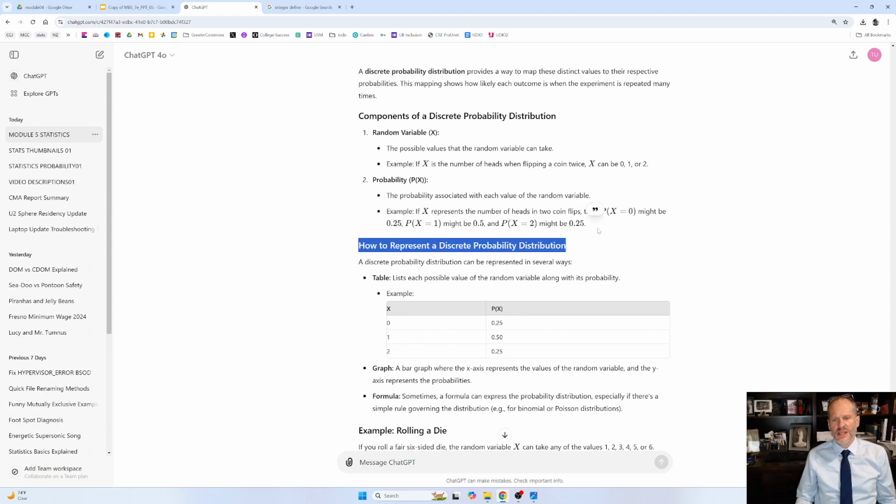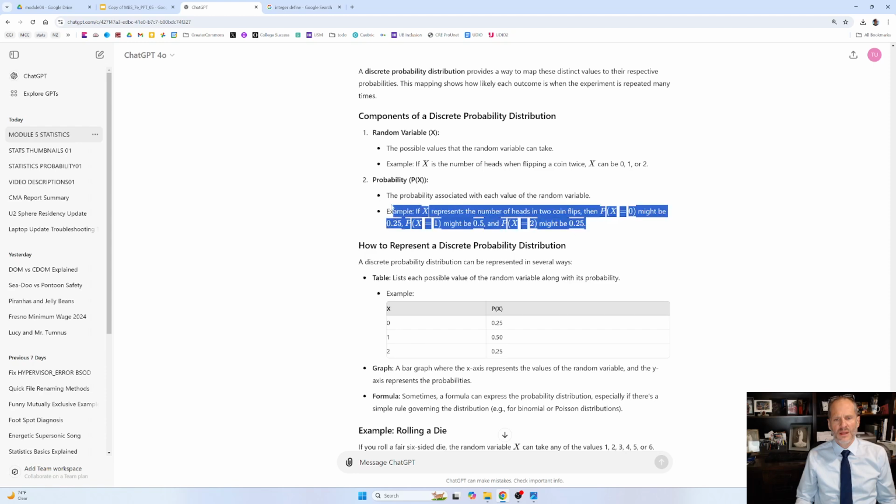It might be interesting to have ChatGPT explain that to us. And then the probability of getting 1 out of 2 would be 0.5. I'm not quite sure how they came up with that number, but it kind of intuitively makes sense. You get a head and then you get a tail, and the odds of that each time is 0.5. So that kind of makes sense that you get one time and the other time. And then to get 2 heads, again 0.25. We'll copy that and ask it about that.